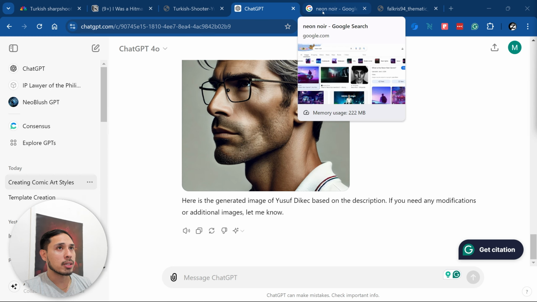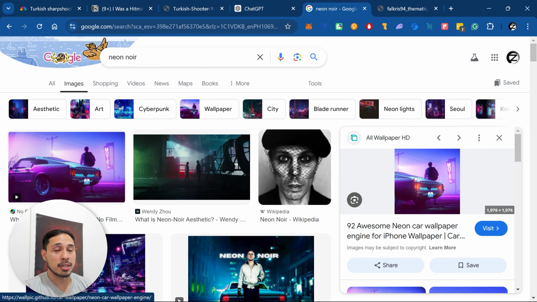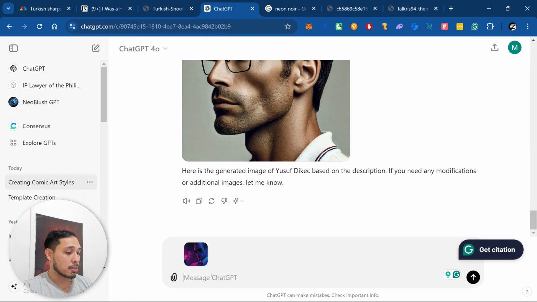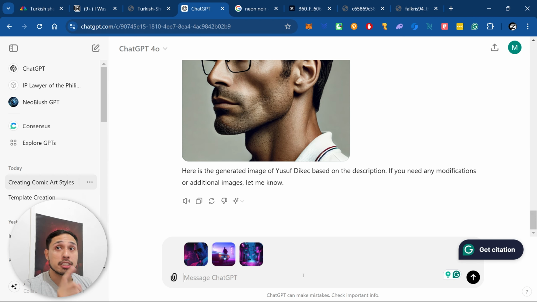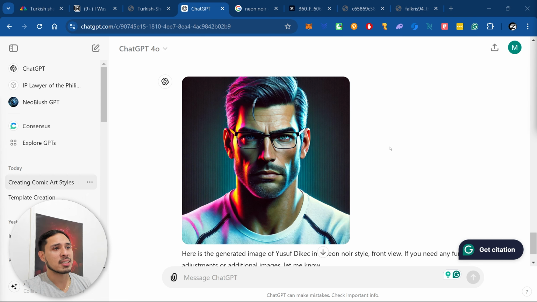I originally wanted to do the neo-noir art style, something like this. But let's see if ChatGPT can replicate it. I'm just gonna copy some example images here, hoping that ChatGPT could easily recreate it. So now I'm gonna tell ChatGPT, first off, make sure that it is front view. Second, make sure that the art style is neon noir. Did I pronounce that right? All right, we'll see. Dang.